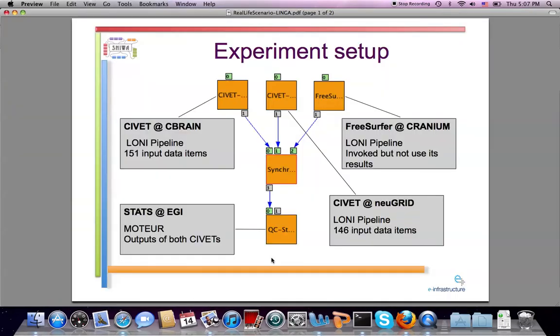For the LINGA application, we already did some experiments. We launched the execution of the CVET on SHIWA and NGRADE with 151 and 146 input data items respectively. Free software is also invoked, but the output is not taken into account for the quality control and statistics because of its compatibility nature.